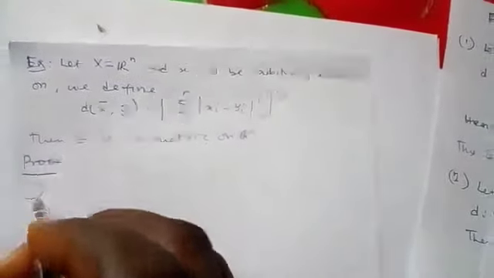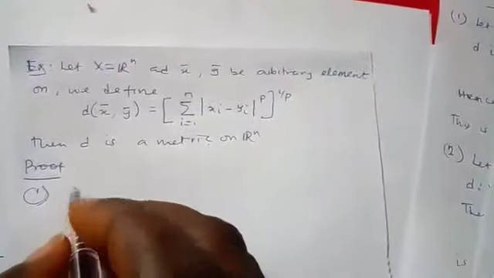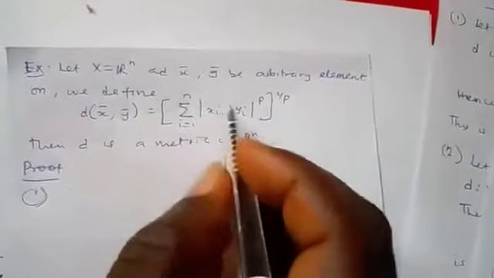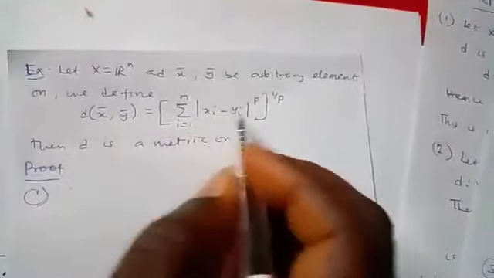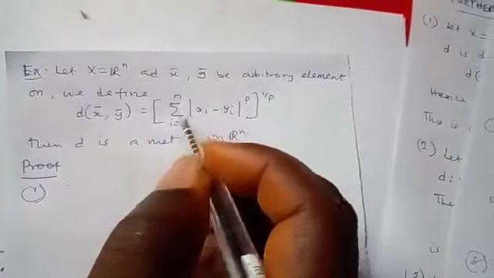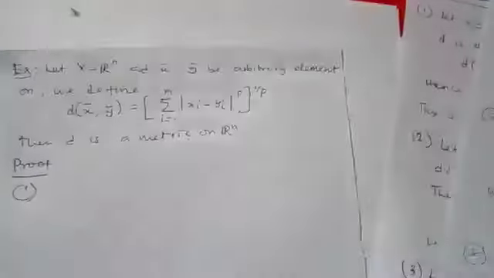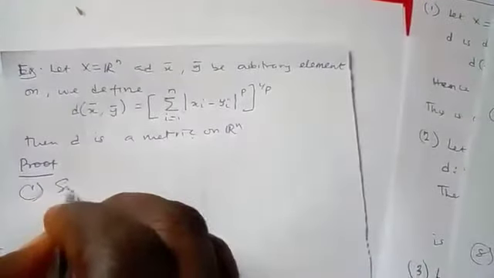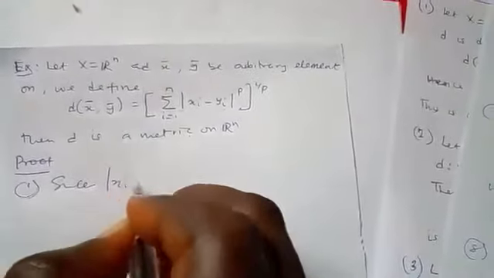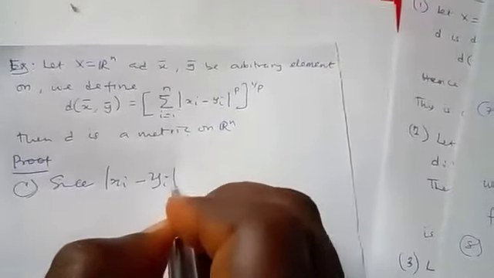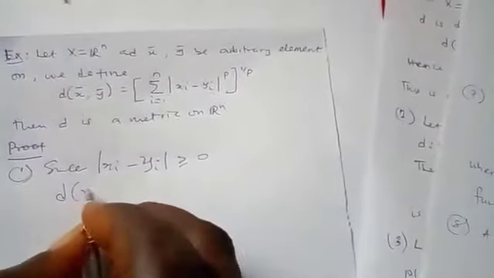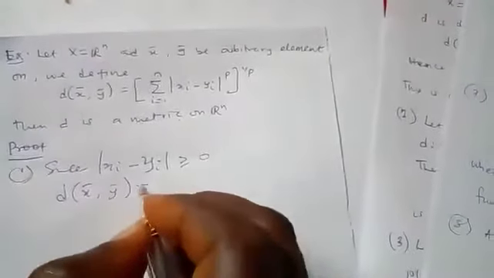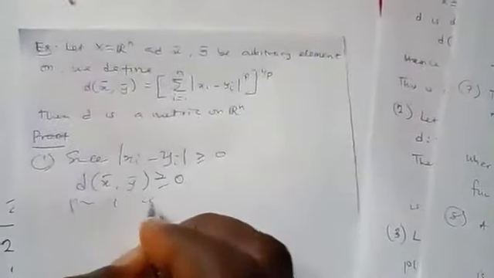The first one, we need to prove the non-negativity. You observe that xi minus yi is inside an absolute value. An absolute value will always be non-negative. So in that case, we can say that since the absolute value of xi minus yi is greater than or equal to 0, definitely d of x bar, y bar will be greater than or equal to 0. So property 1 is satisfied.